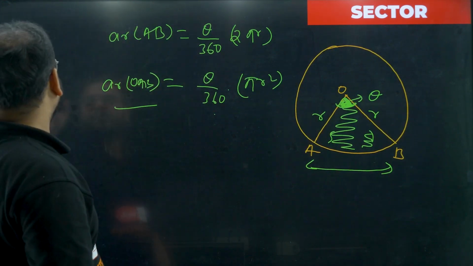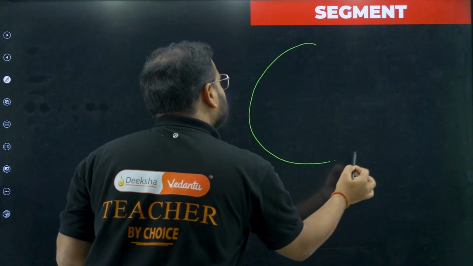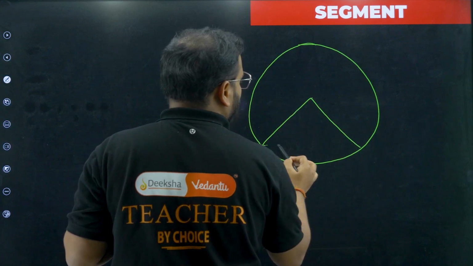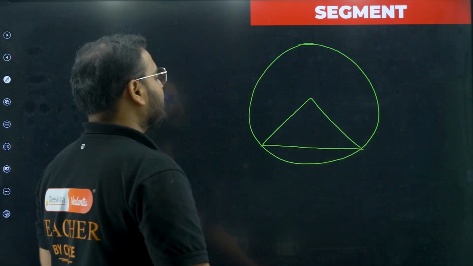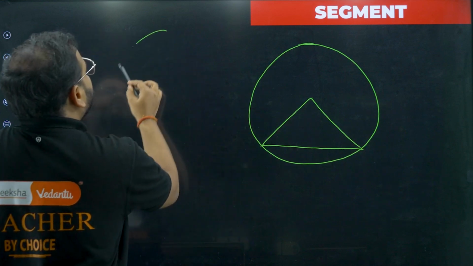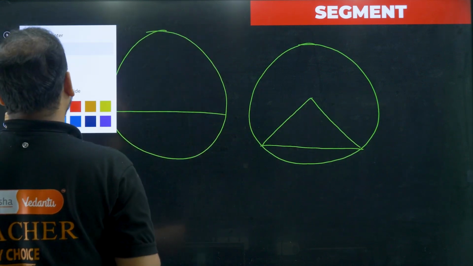Let's look at the segment part now. What is a segment? Again, we have to draw a sector for this. Once the sector is drawn, if you draw a chord for that particular sector, I can draw a segment without a sector also, like that I can draw a segment over here. I'll have two segments like this.